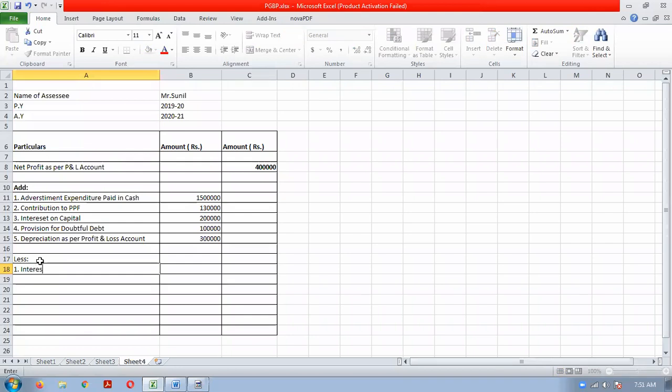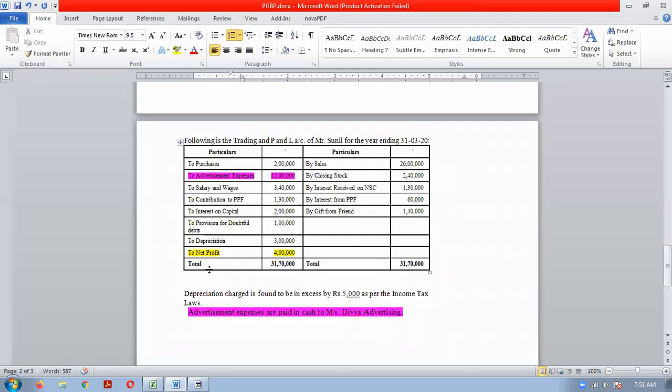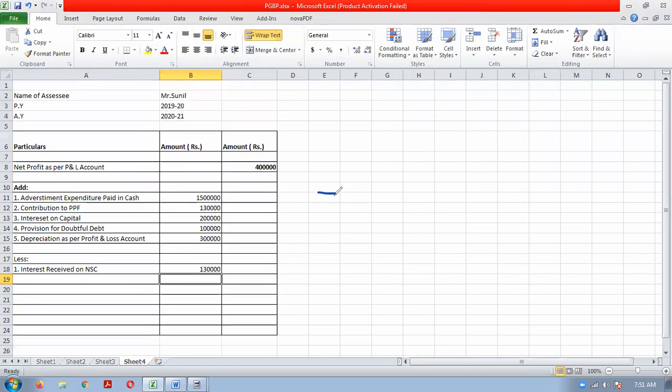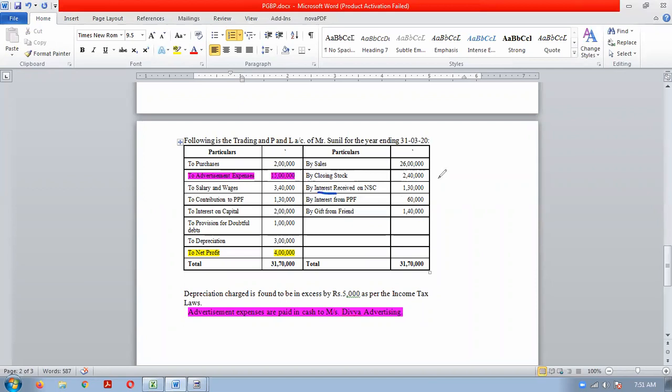Interest received on NSC, 1,30,000. And one more thing to remember: if any interest is credited to the profit and loss account, we will reduce it, because interest is chargeable under income from other sources. So remember this point also. If any interest is on the credit side of the profit and loss account, it is not business income, it is other source income.